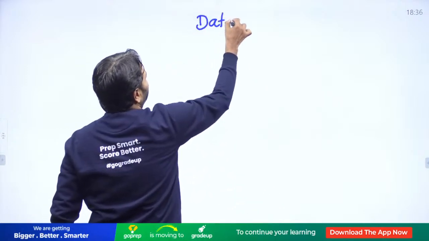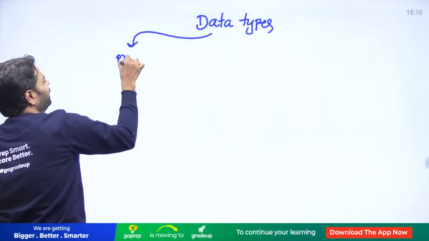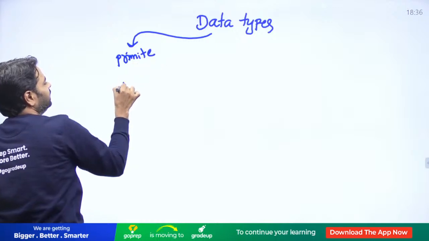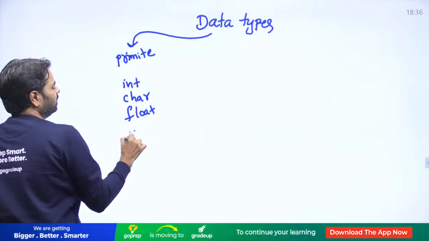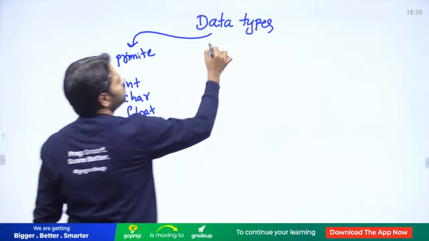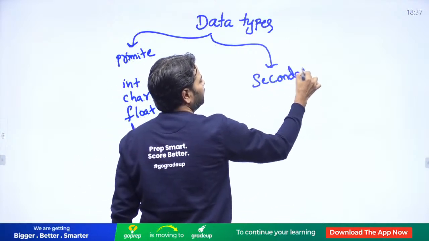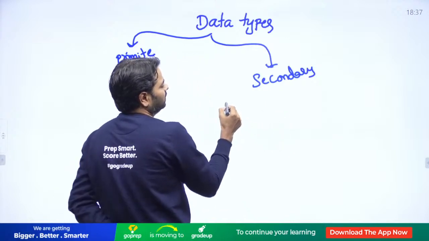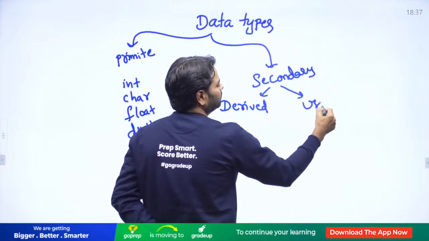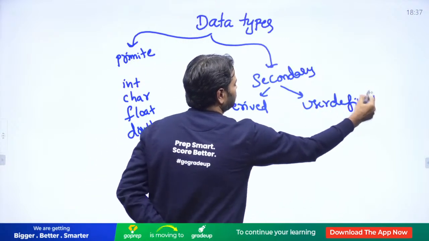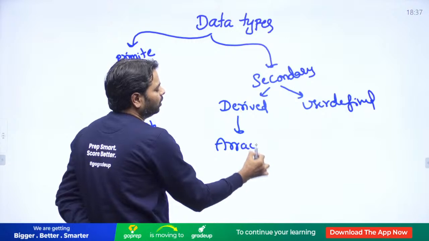Again, primitive data types: in that you just write int, char, float, double. They also have secondary. Here you have two types, user defined and derived. In derived you can use, of course they are not types, but along with the types we are going to use array and pointer.